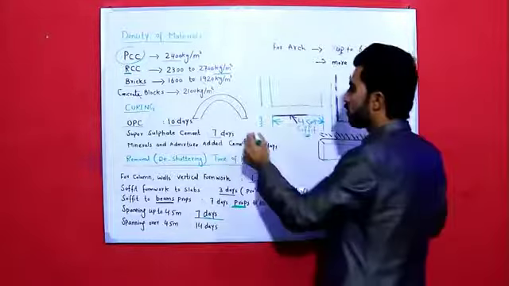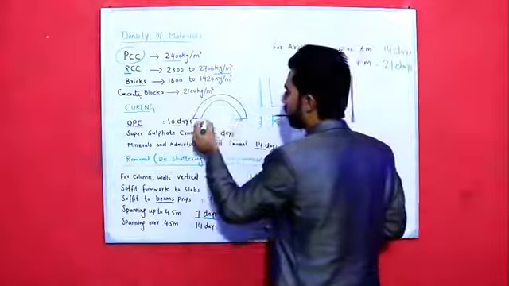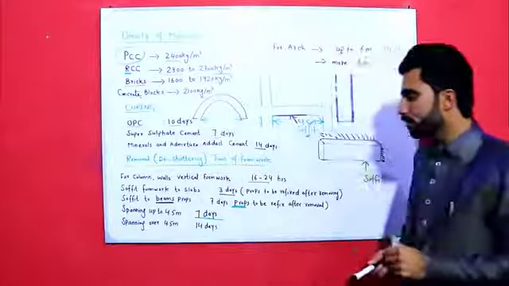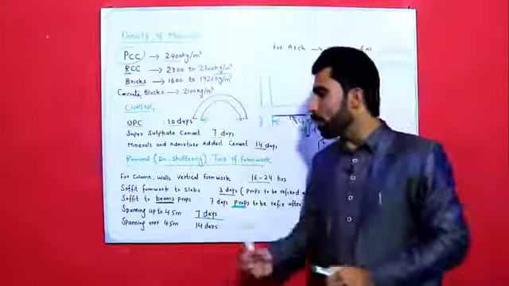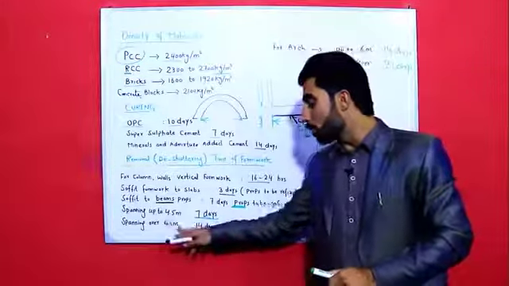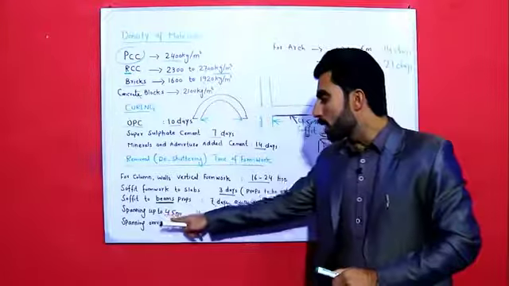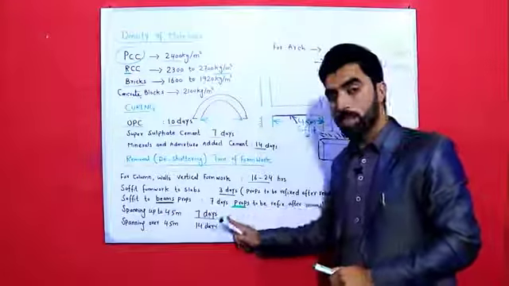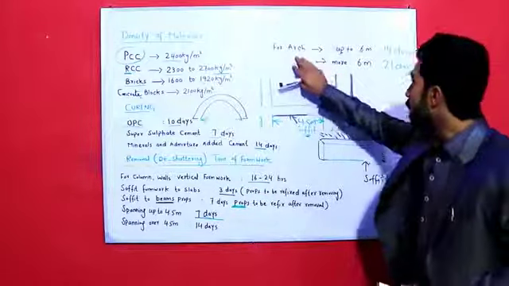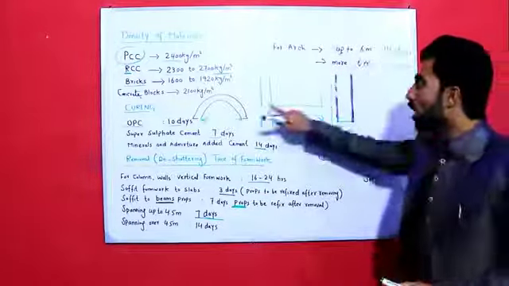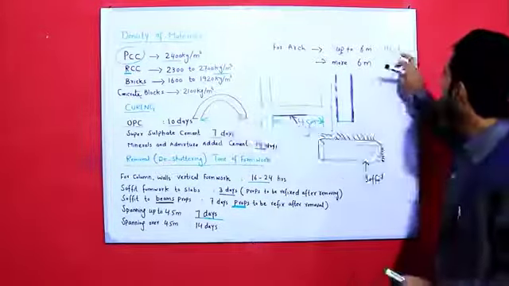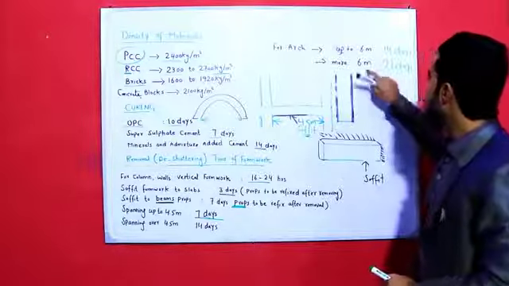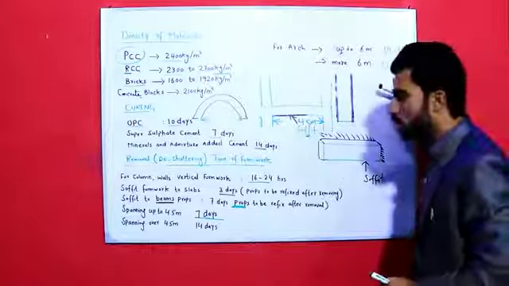For what? For arc. What should be removed? Props should be removed. Spanning over 4.5 meters, 14 days. Spanning up to 4.5 meters, 7 days. Spanning for arc up to 6 meters, 14 days, more than 6 meters, after 21 days.